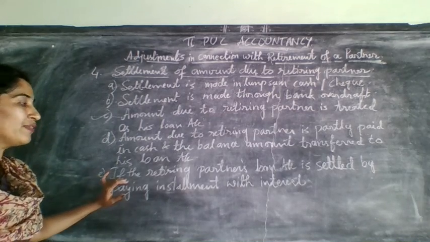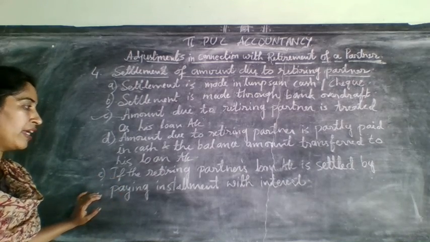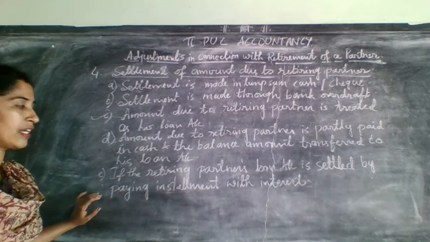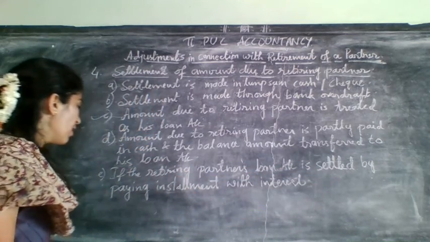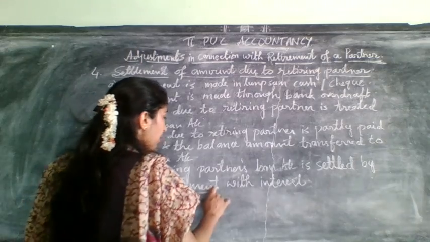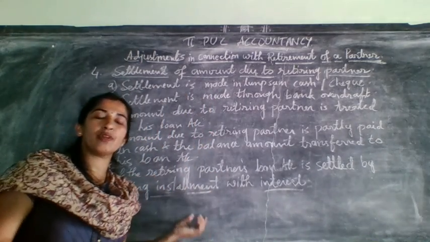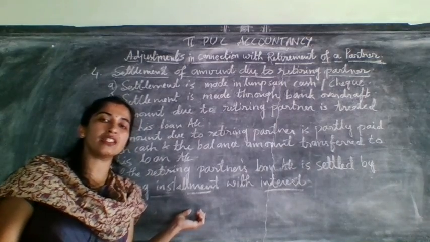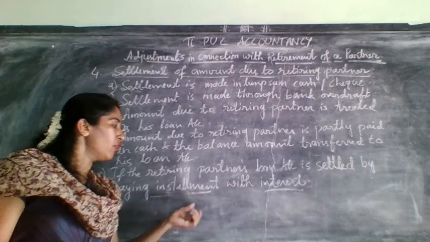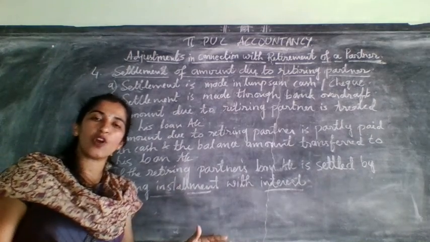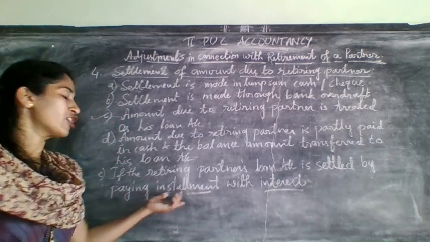Okay. So now this is the fifth and last case of settlement of retiring partner. That is, if the retiring partner's loan account is settled by paying installment with interest. Installment with interest means, for example, 45,000 is pending for him, means here in the partner's capital account you will write it as B's loan 45,000, and this 45,000 will be settled with installment.